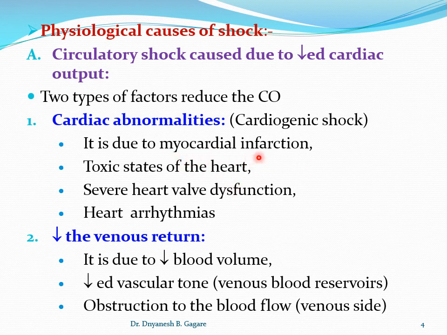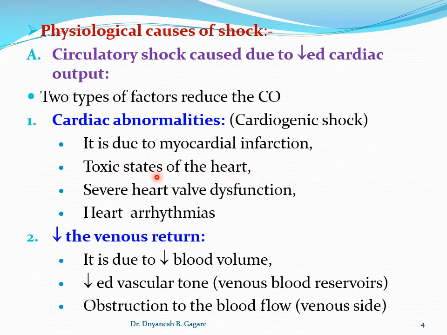If the myocardial infarction is large, then the heart cannot pump sufficient blood. That means there is a decrease in cardiac output, and a decrease in cardiac output means there is less blood supply to the tissue. This is one cause of cardiogenic shock. Second, we can say the toxic state of the heart.